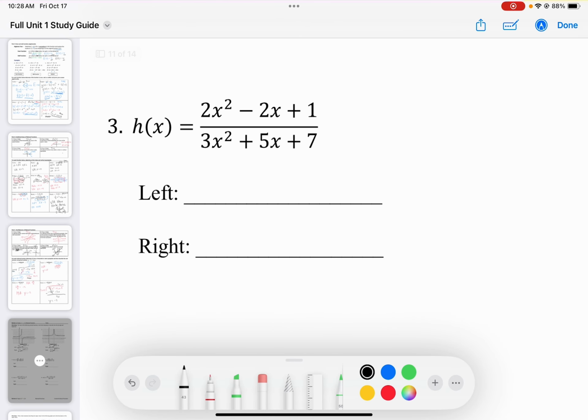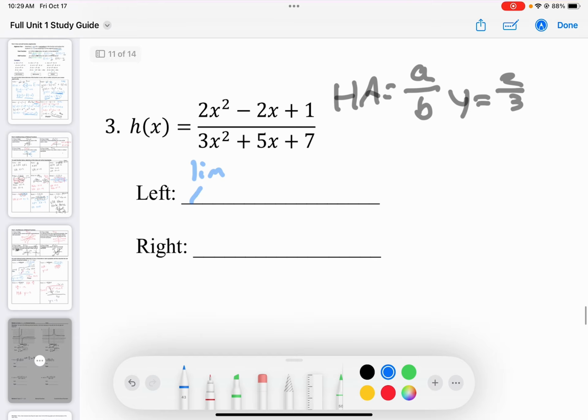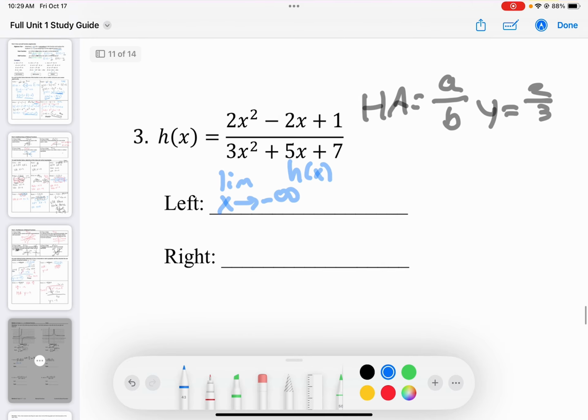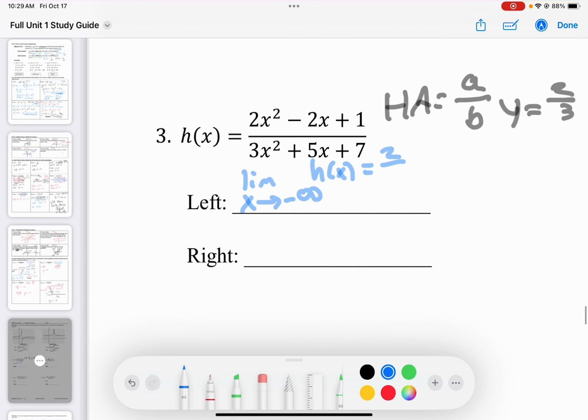All right, now we have some equations where we need to do it. Well, okay, these are the same degree, which means I'm going to get a horizontal asymptote at a over b, where a is the leading coefficient of the numerator and b is the leading coefficient of the denominator. So we're just going to have a horizontal asymptote at 2/3. So we can say the limit as x approaches negative infinity, h of x is approaching 2/3.